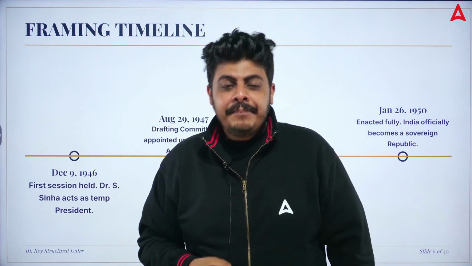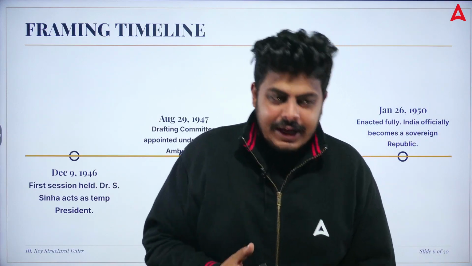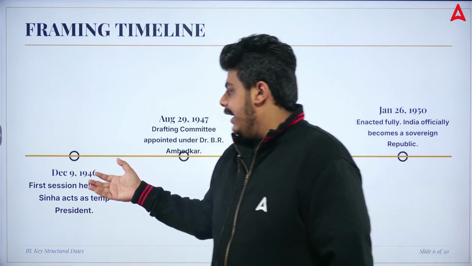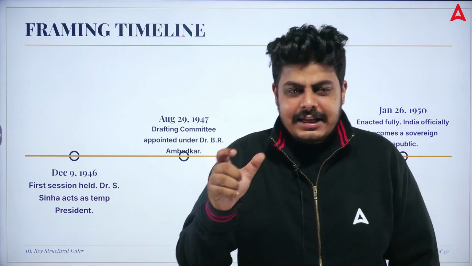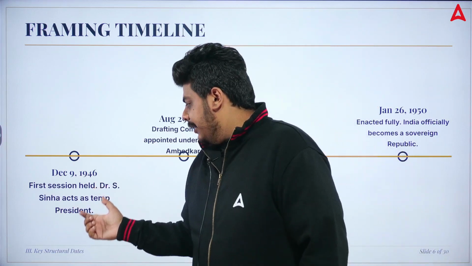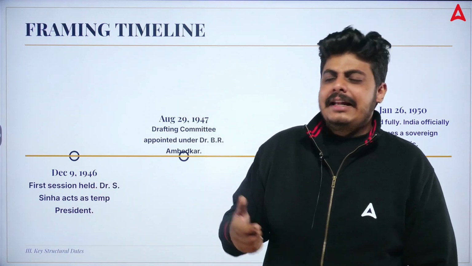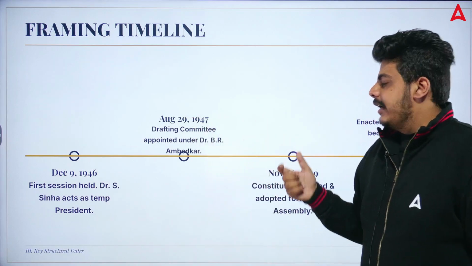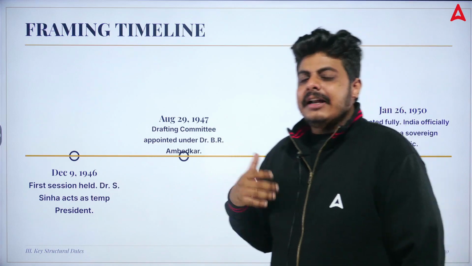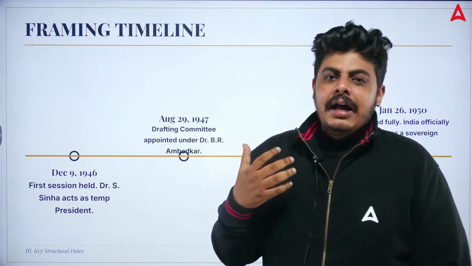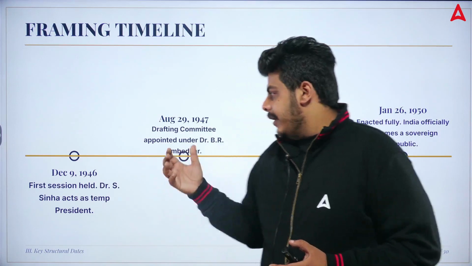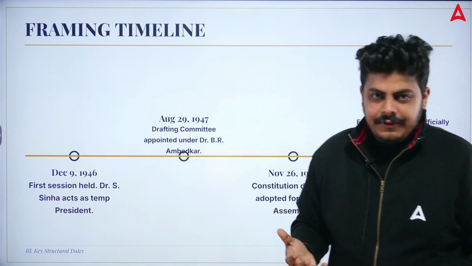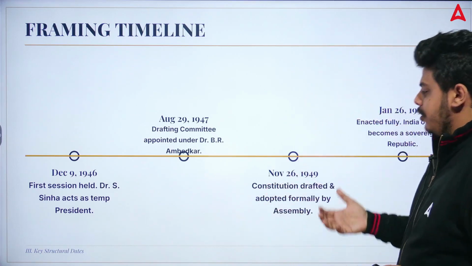If we talk about the timeline, December 9, 1946 was the first session, held with Dr. Sinha acting as temporary president, and then we move to August 29, 1947, when the drafting committee was appointed under Dr. Bhimrao Ambedkar, who is also known as the father of the Indian Constitution.